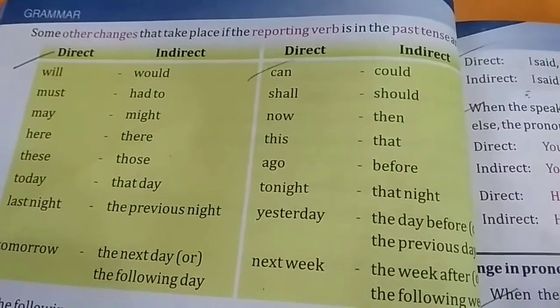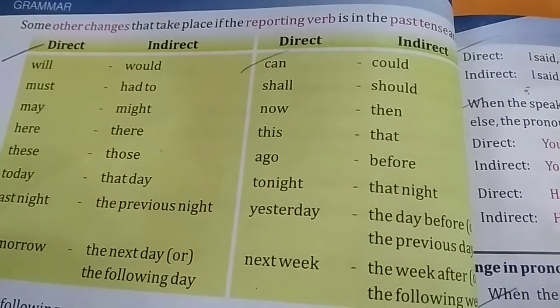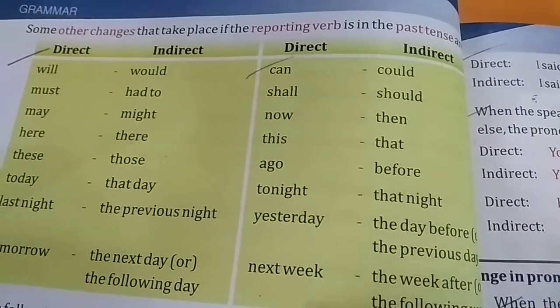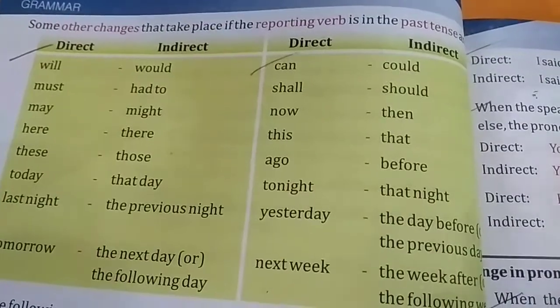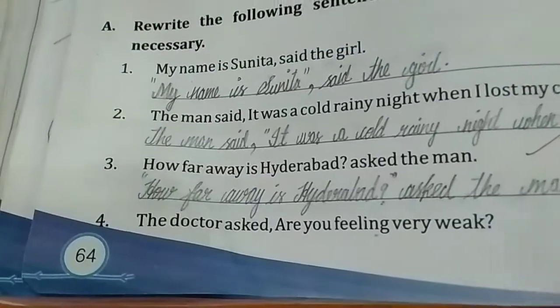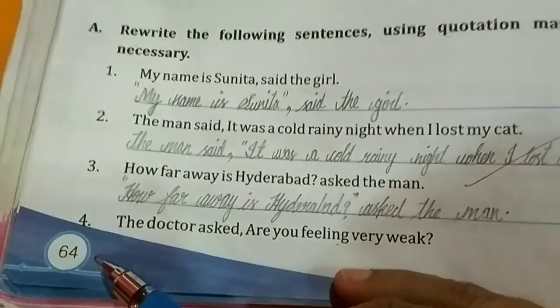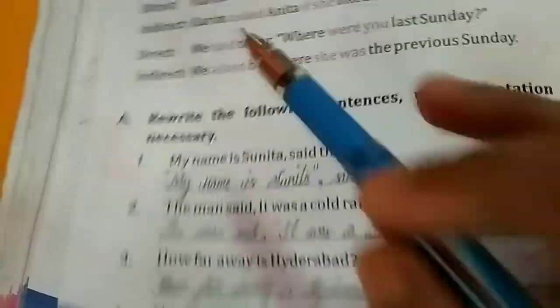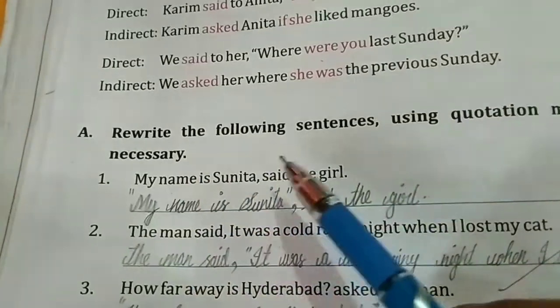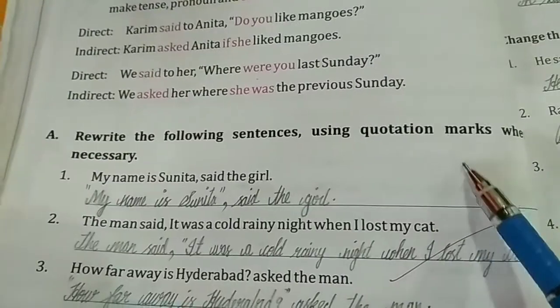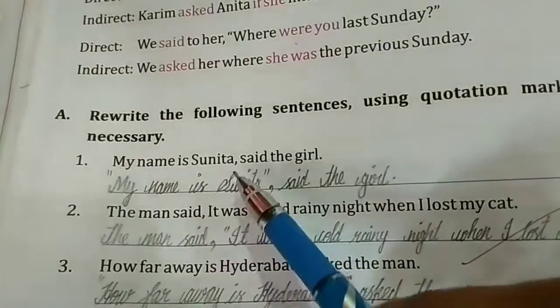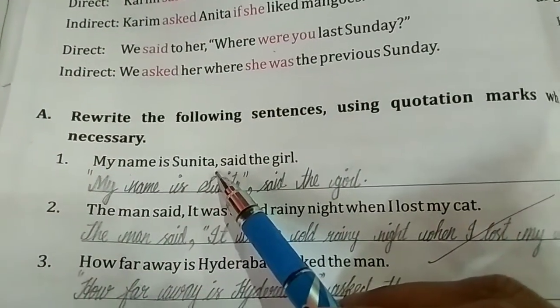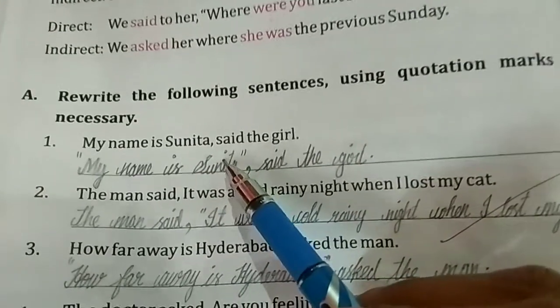Children, this you have to learn. Then only you will be able to change the reporting verb from direct speech into indirect speech. Now children, take page number 64. We will do exercise A. Rewrite the following sentences using quotation marks wherever necessary. You have to rewrite the sentences given here using proper quotation marks wherever necessary.